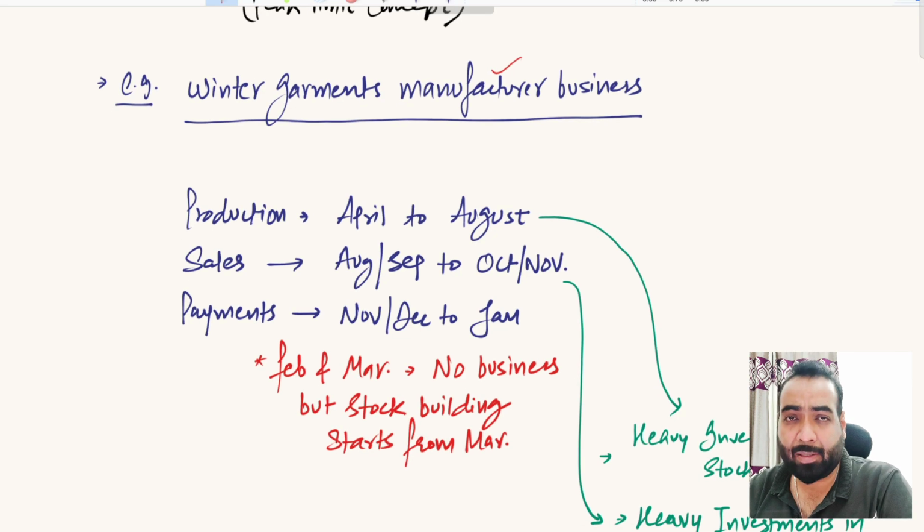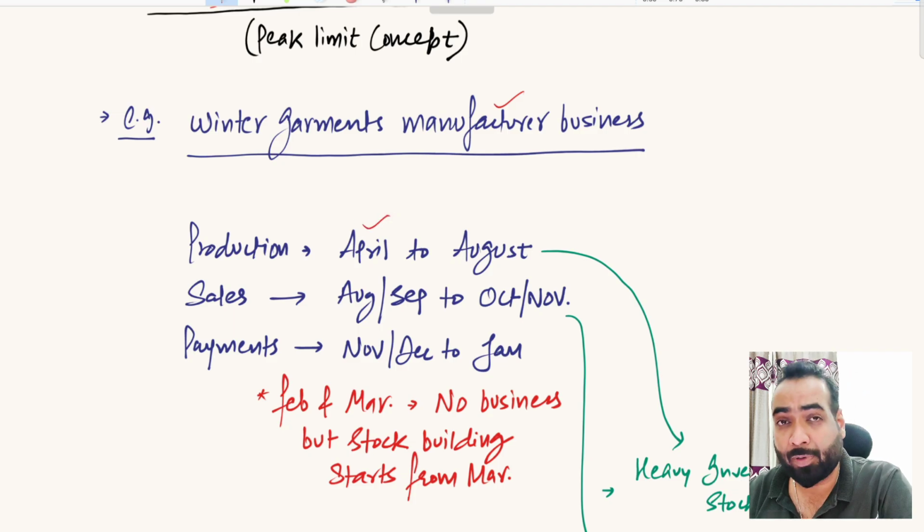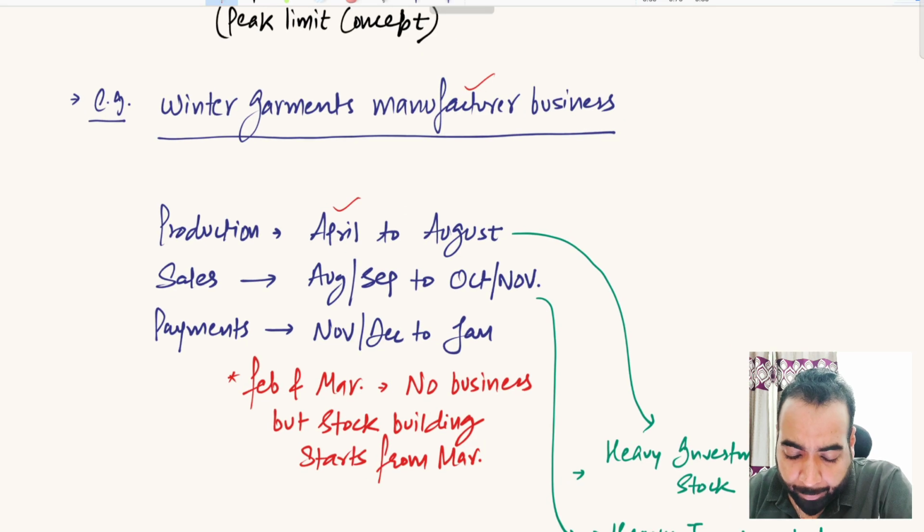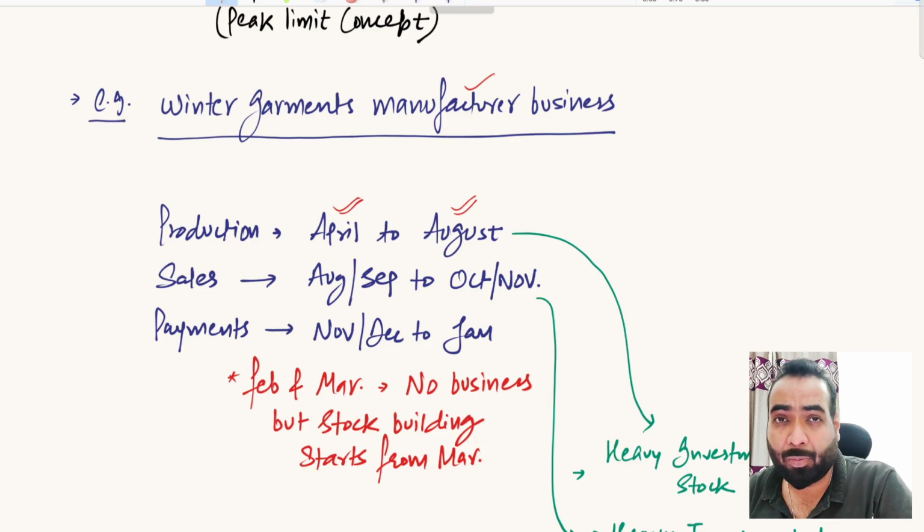For that peak winter period, the manufacturing of garments and different articles starts from April onwards. From April to August, manufacturers keep continuously manufacturing winter garments as per their dealers' and distributors' demand.